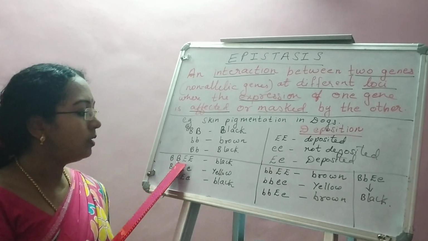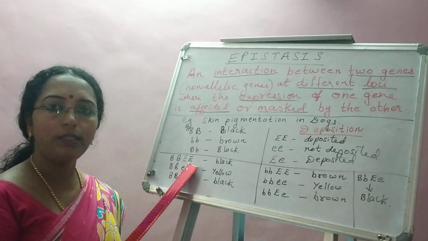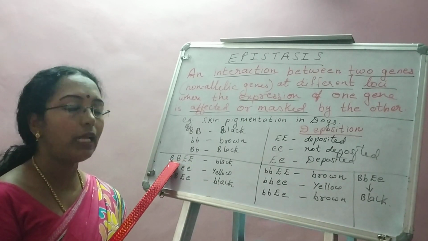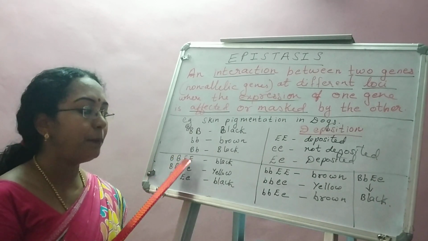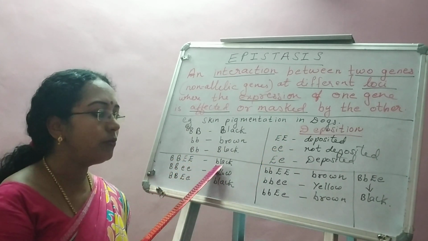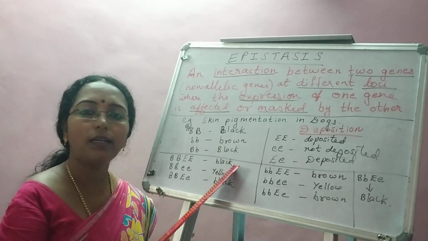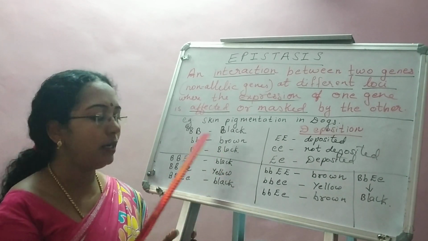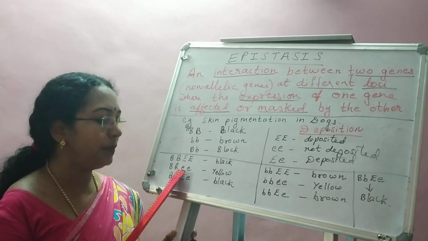Here, all the alleles are dominant. So capital B is dominant, so it will have a black color. Capital E is also there, so it will be deposited. So the dog will finally have a black color skin pigmentation. Got it? Now next. Capital B is there.